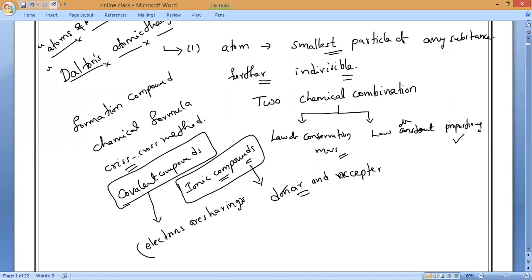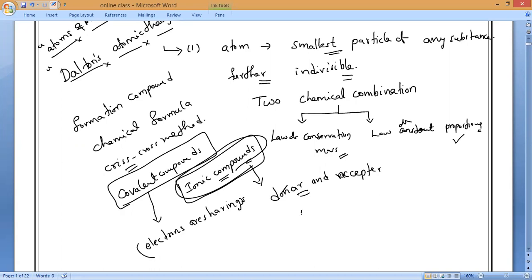Now, if you notice here, Dalton's atomic theory fails to explain why these atoms, particularly in these ionic compounds, differ from each other, and why the atoms combine to form molecules. Dalton's atomic theory cannot explain, and also why ions take part or transfer of ions takes place. He doesn't have any kind of explanation. So these are the two major drawbacks of Dalton's atomic theory.